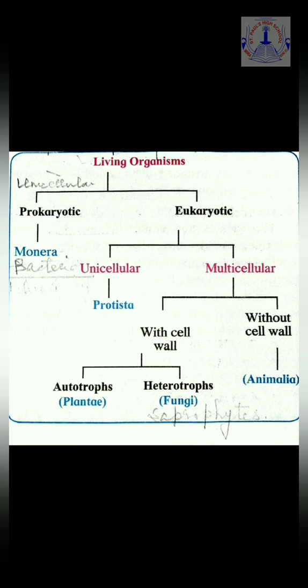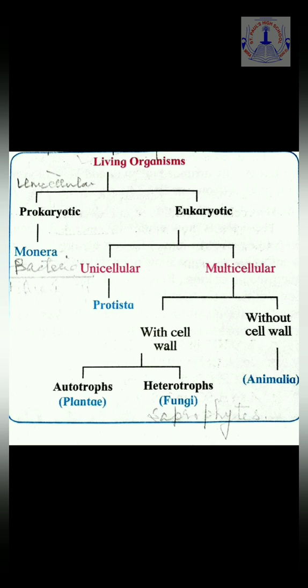A false nucleus means the nuclear material, which is always or mostly in the form of DNA, deoxyribonucleic acid, is not enclosed in a nuclear membrane. So such a nucleus is known as false nucleus, and such a cell is known as a prokaryotic cell or a prokaryotic organism which has a false nucleus.